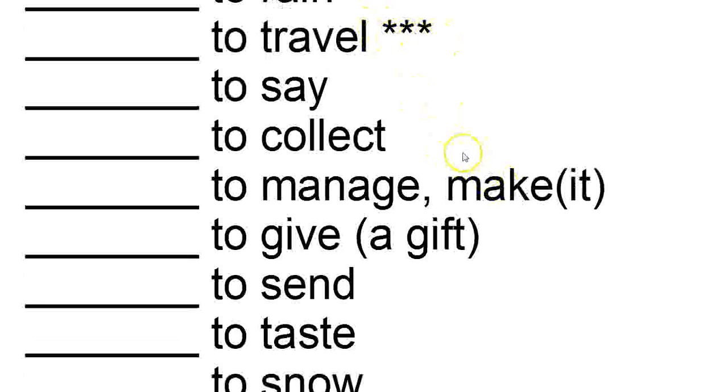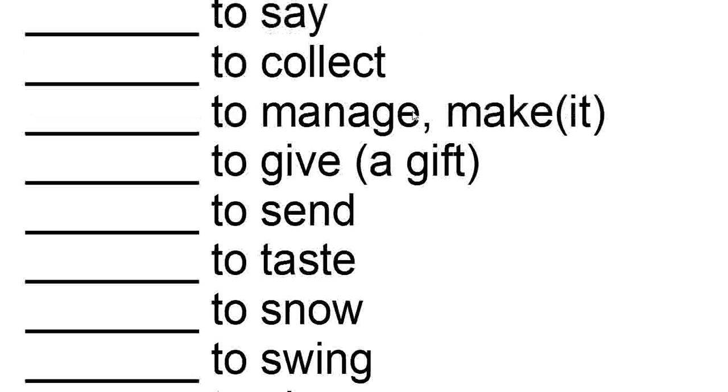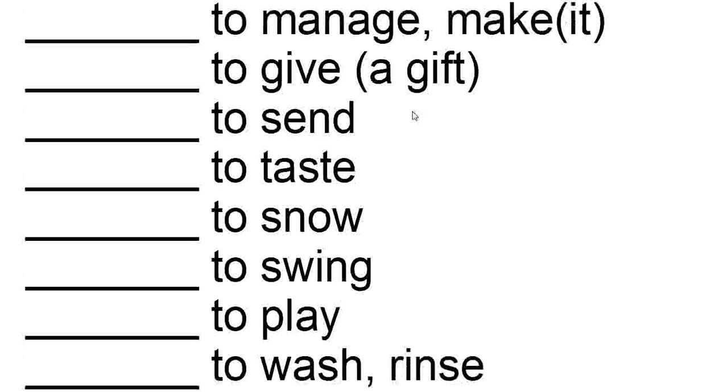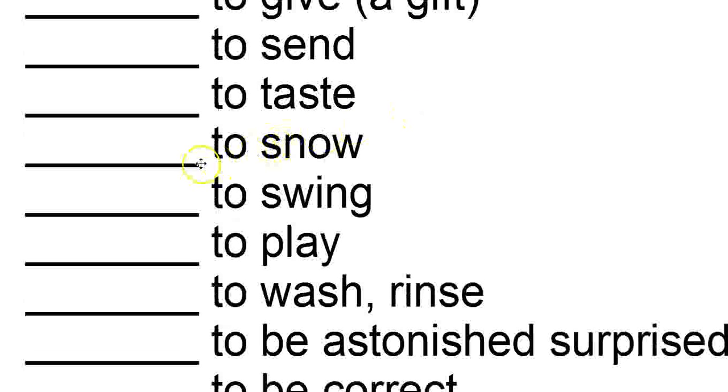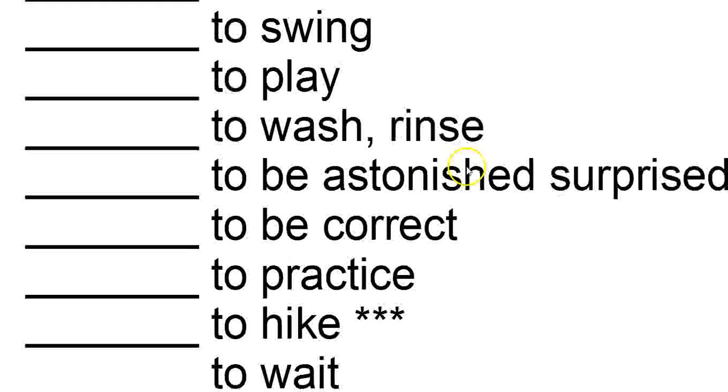We'll talk about that in a minute. Sagen, sammeln, schaffen, schenken, schicken, schmecken, schneien, schwenken, spielen, spülen, staunen, stimmen, üben, wandern. Wandern has three stars. Warten, wohnen, wünschen. Just as some examples. All of these will be regular patterns.